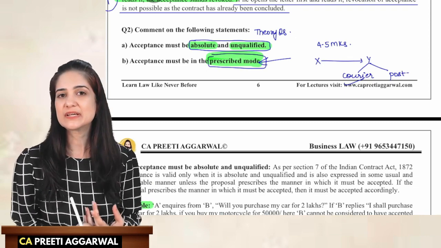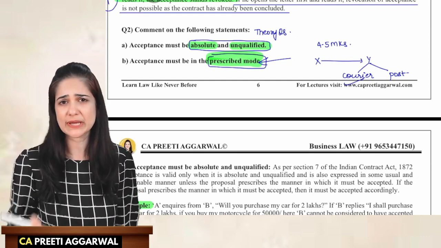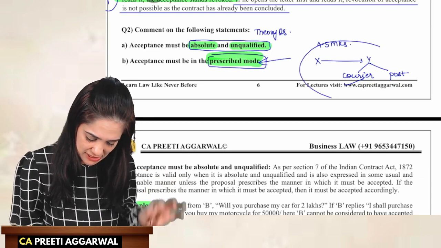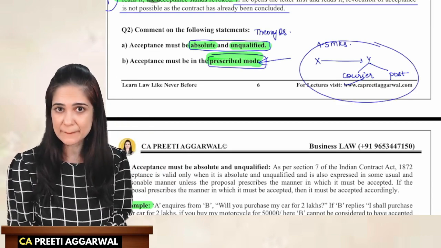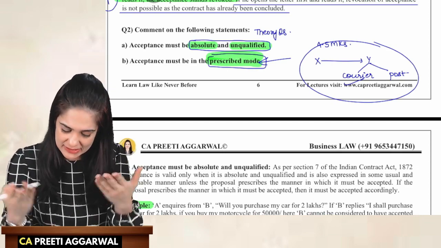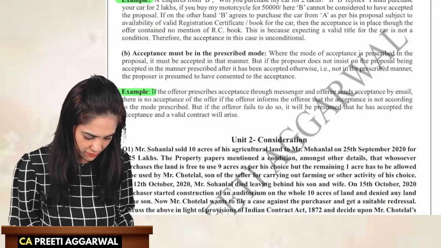But if he sends regular post, then X has two options: either he will accept it or reject it. If he accepts the other mode, then he cannot claim compensation and cancel the contract later, saying that you had not accepted in the prescribed mode. You just need to explain this in sentence form; this example itself will help you to write the theory. Okay. So over here, yes, it is already covered in your textbook.